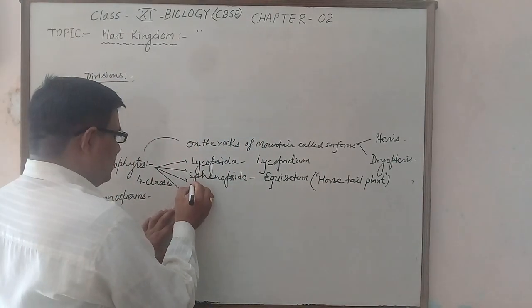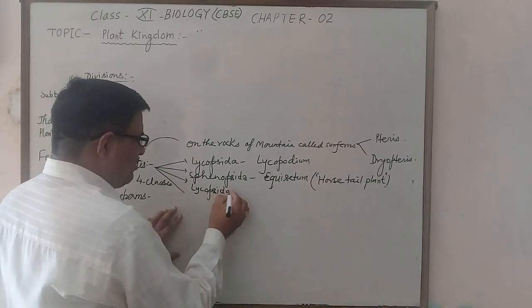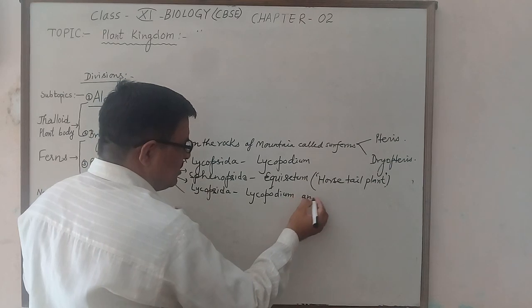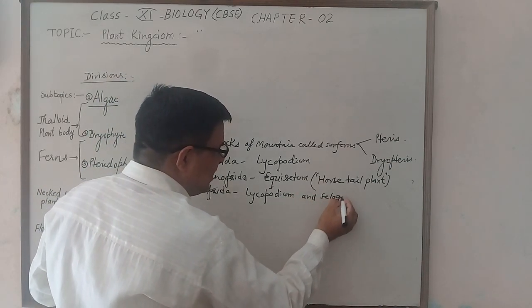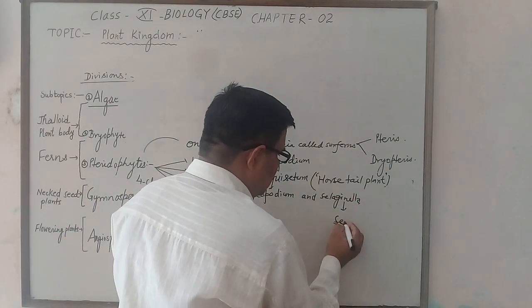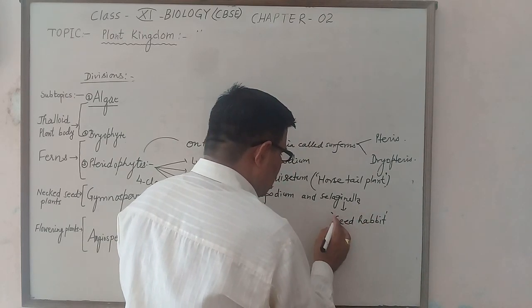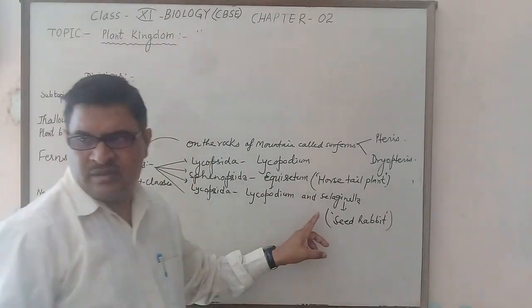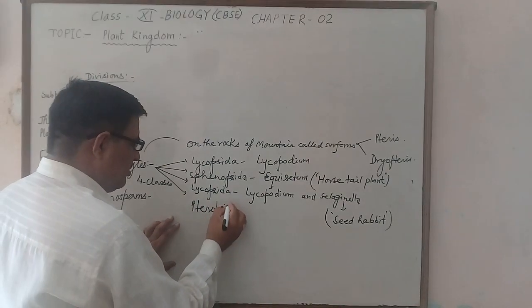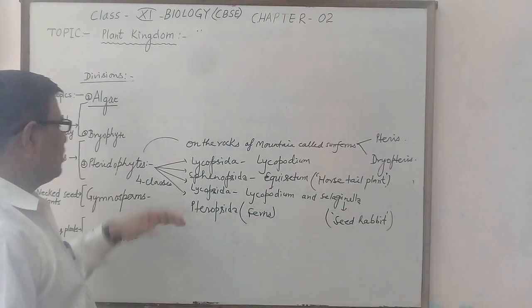Now the next one is Lycopsida. Lycopsida has one member, Lycopodium, and another called Selaginella. Selaginella has a peculiar property because it shows the seed habit. This is also a good example asked in the NEET examination. The next class is Pteropsida, to which the ferns belong. I have told you more about the ferns.